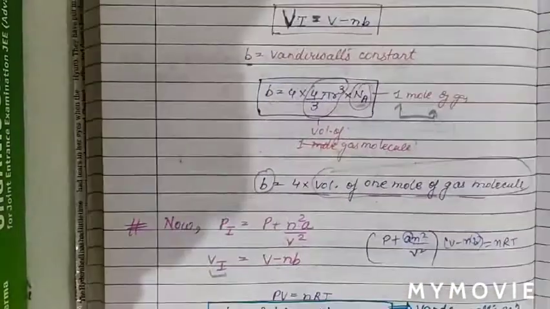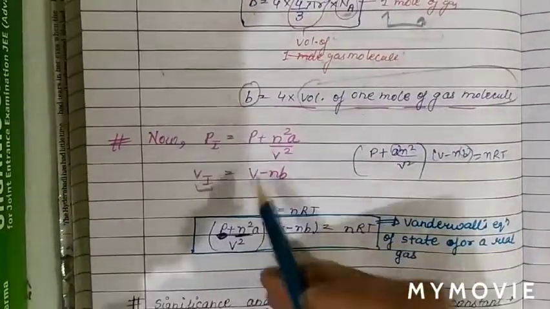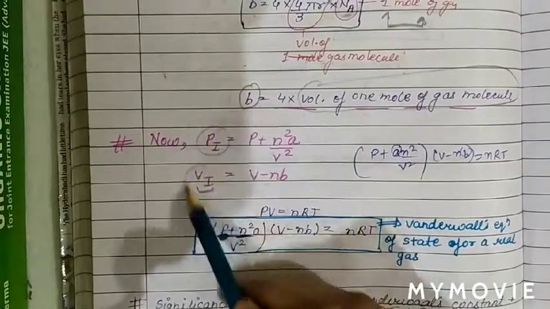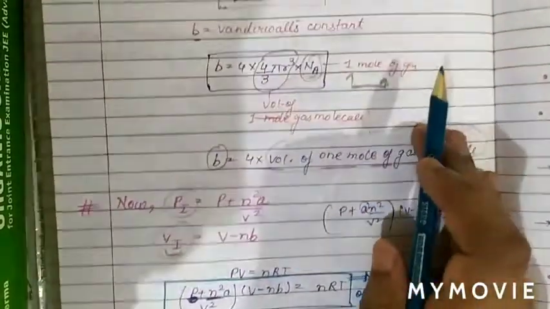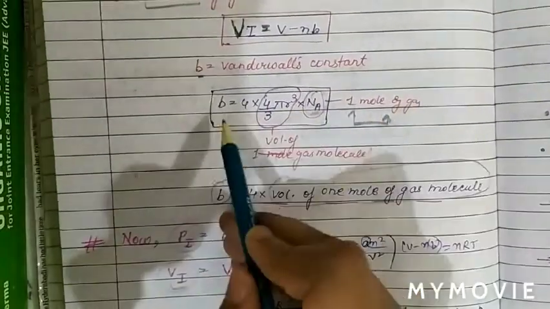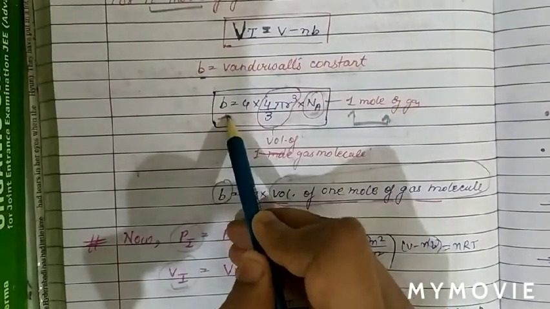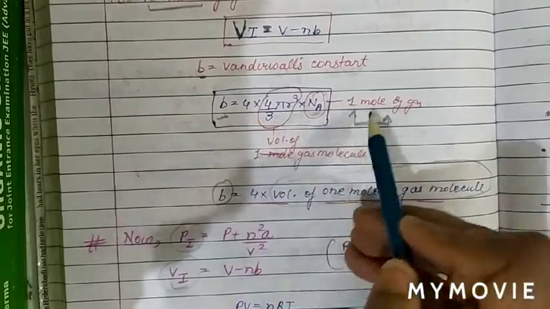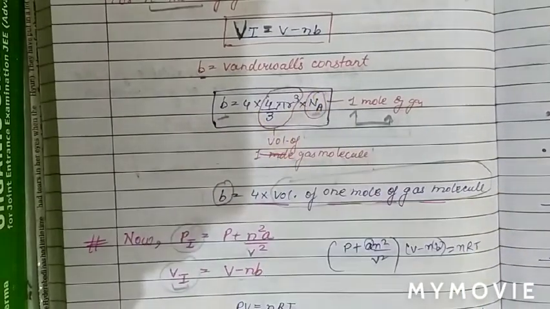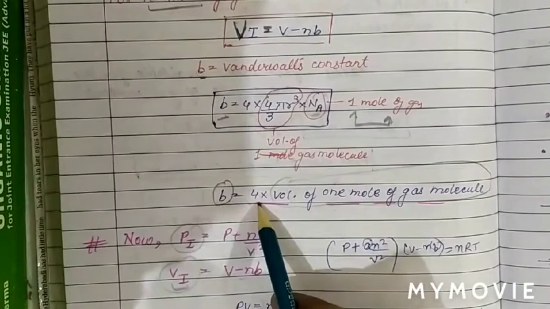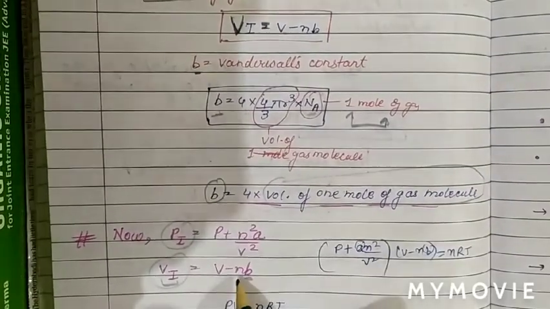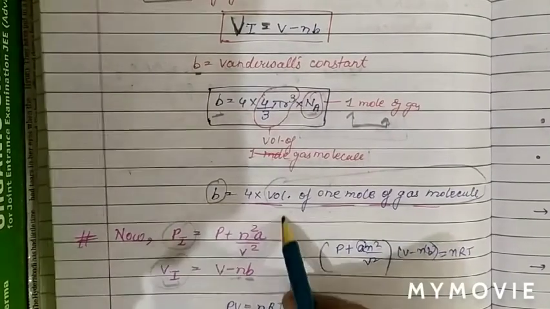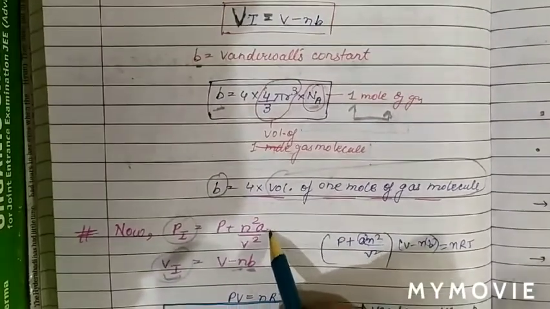And also we have studied the van der Waals equation and correction terms. So there are two correction terms, in pressure and in volume. The question is also based on what the excluded volume is. Excluded volume is basically 4 times the volume of 1 mole of gas molecules, which is B. So it is 4B for 1 mole, and for n moles it will be nB. So this is the pressure correction term and this is the volume correction term.